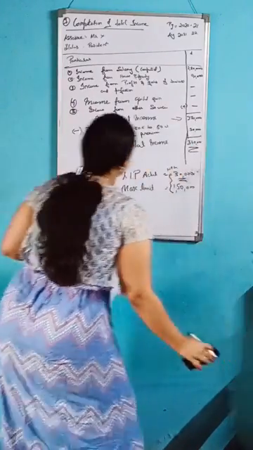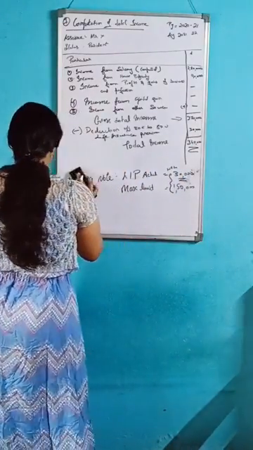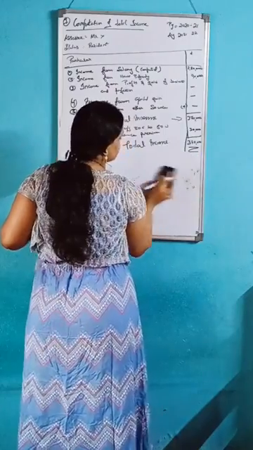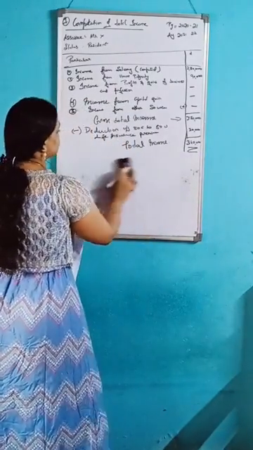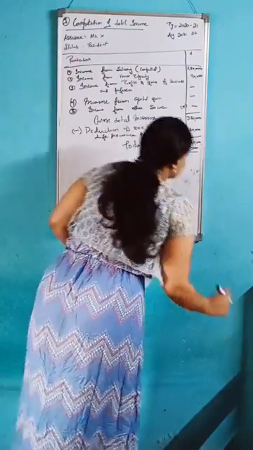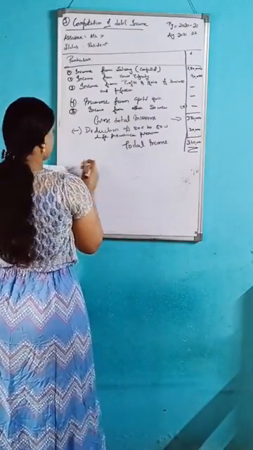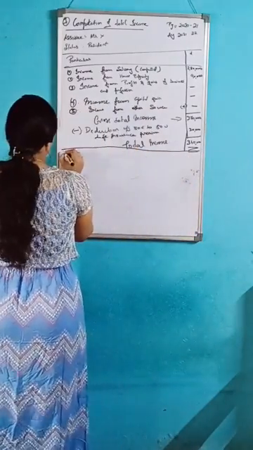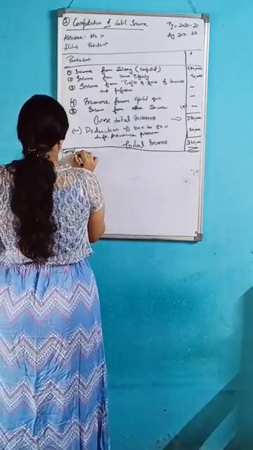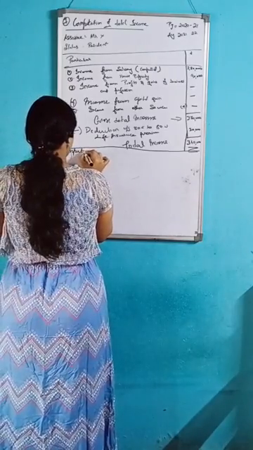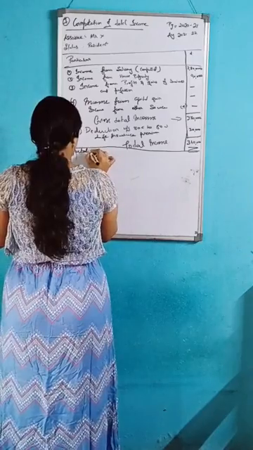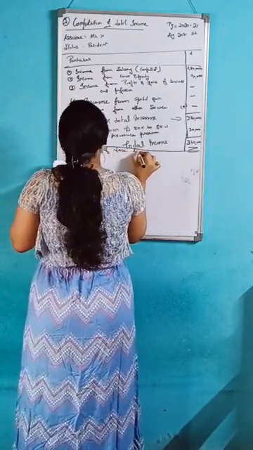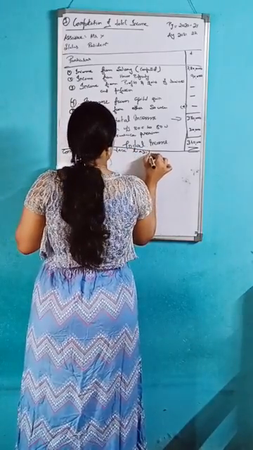After that, you should do the computation of tax liability. Next format: computation of tax liability.